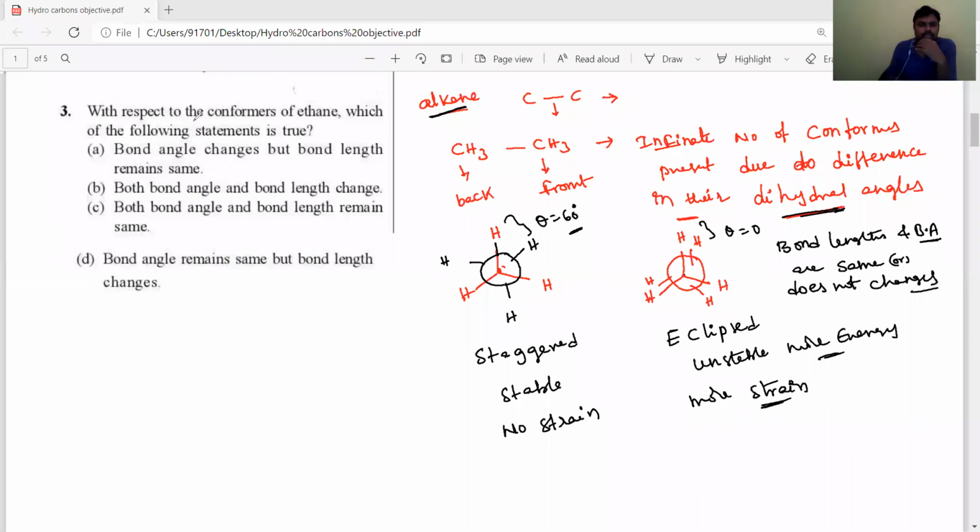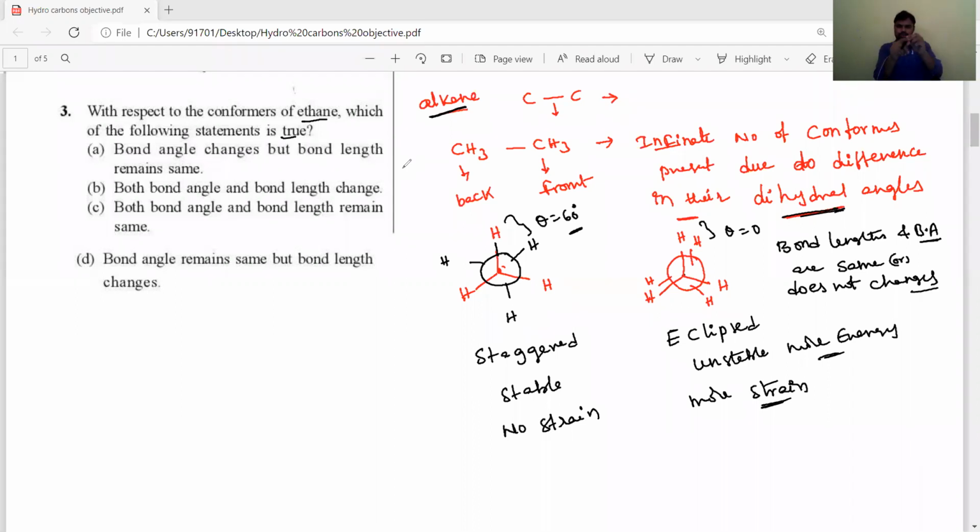So now see the question. With respect to conformers of ethane, which of the following statements is true? The bond angles change but bond lengths remain the same. First option means bond angles and bond lengths remain the same. Only what is changing in these conformers, dear students? Only dihedral angles are changing. Dihedral angle means those groups.